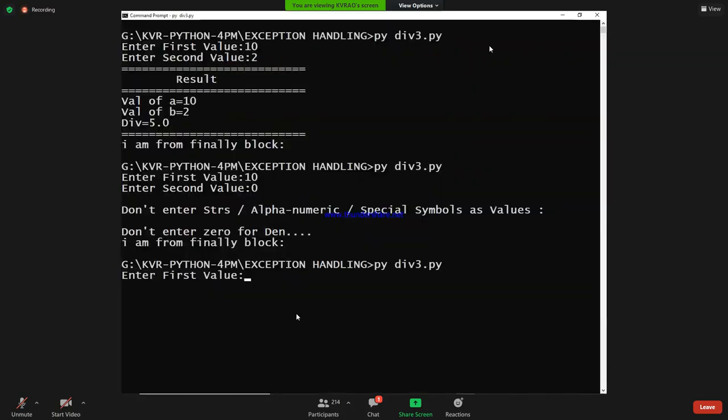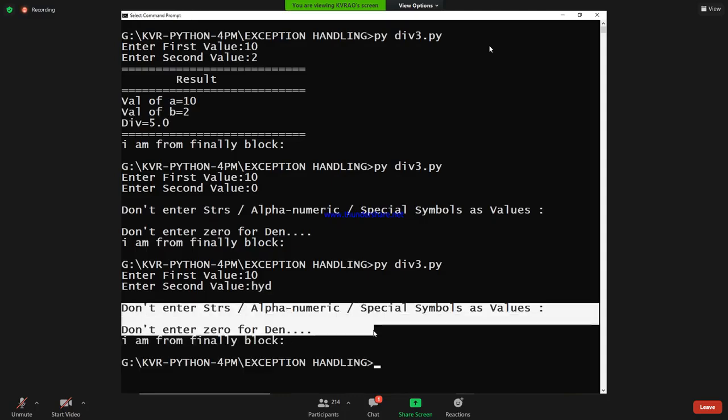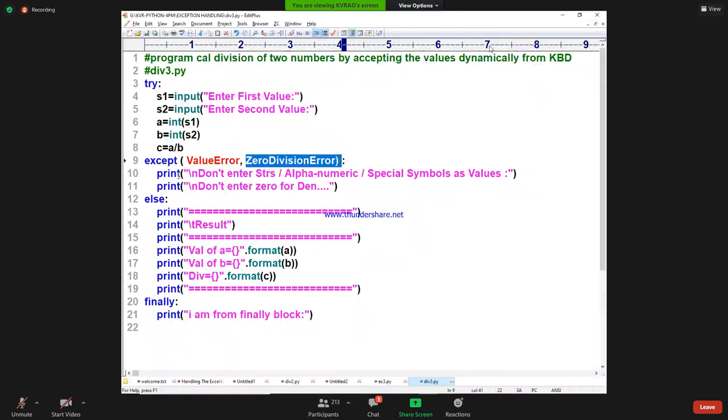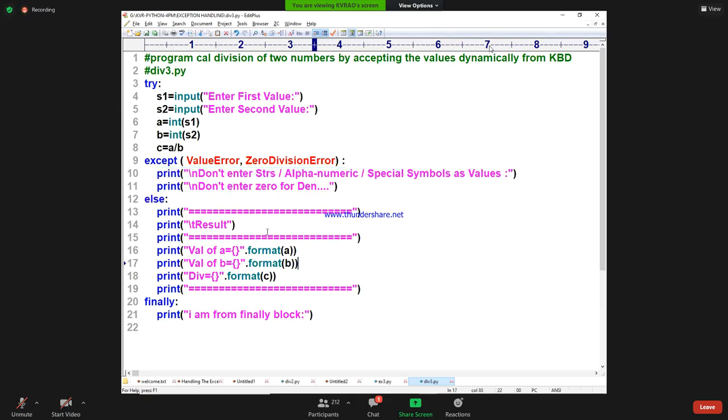Now enter once again 10 and then say something like HYD. See that: don't enter strings, don't enter alphanumerical values. Are you following this? This is called the multi-except handling block, multi-exception handling block. One except block handles almost all the exceptions and gives the specific messages for us. If you require it, you use it. Are you following me?